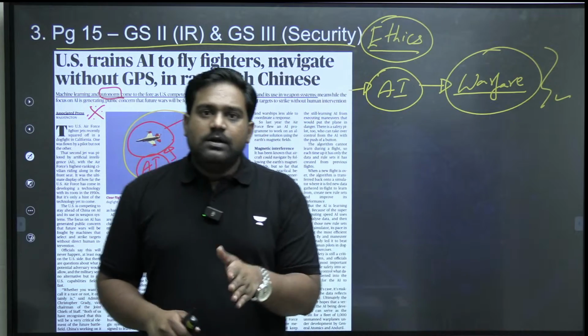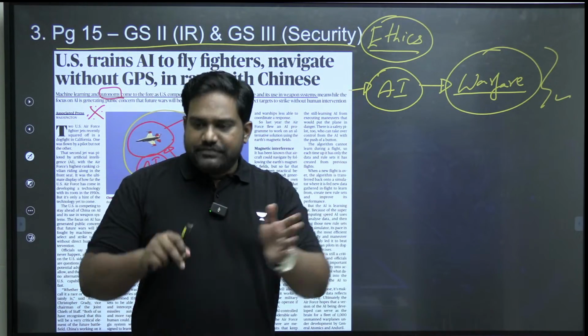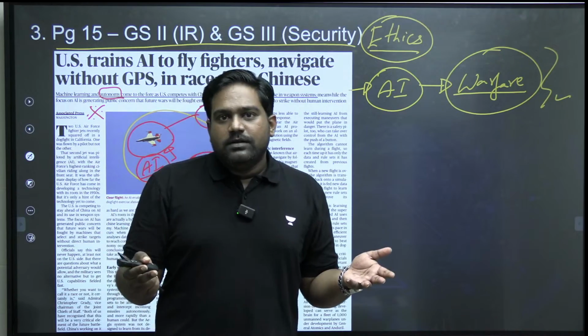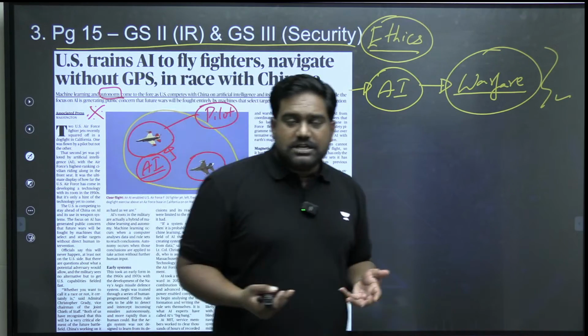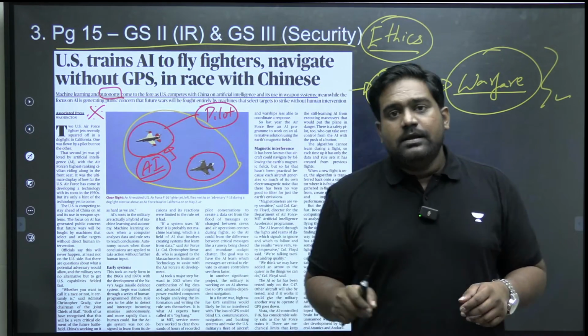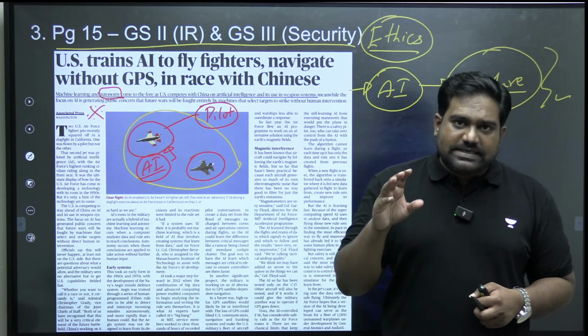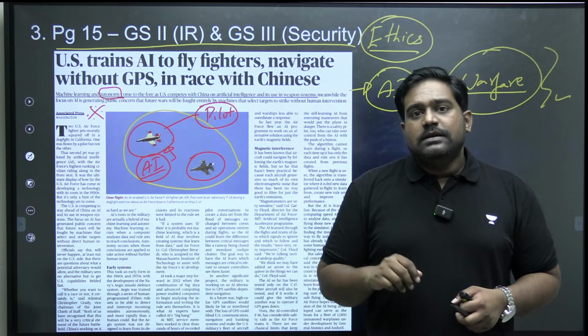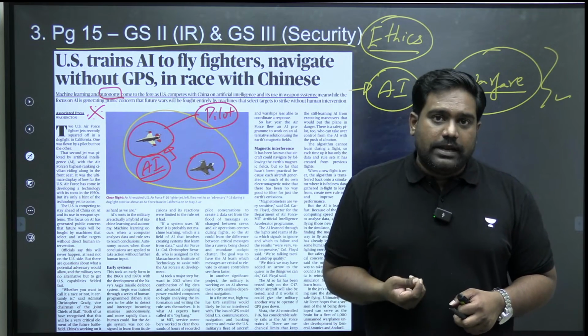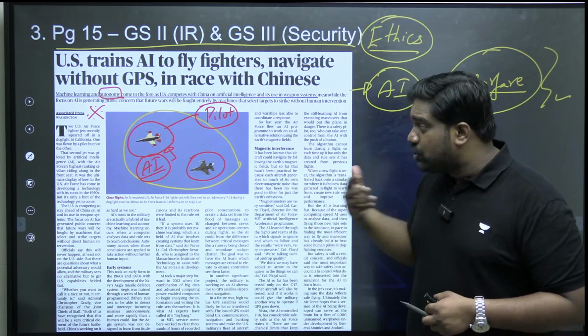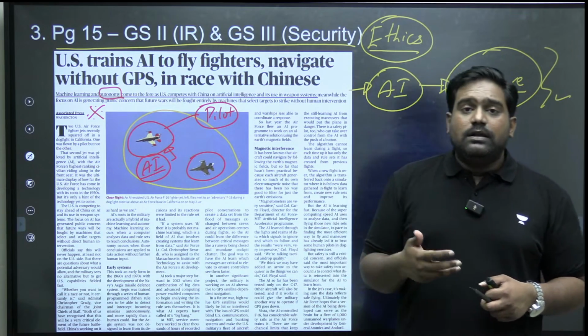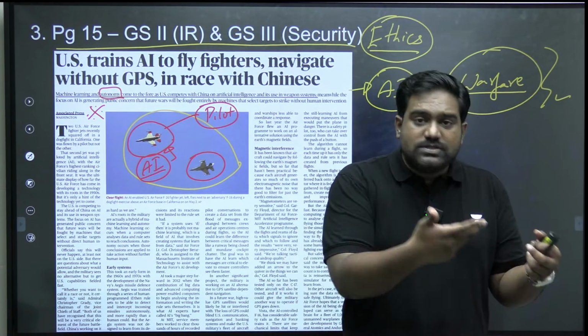If this happens, the machine will do this. If this happens, the machine will do that. So that is not true artificial intelligence. That is simply autonomy, right? There are a set of pre-fed rules which the system is following. The system can't learn on its own. It can't come out with its own set of rules. It can't learn from previous experiences and do something new.